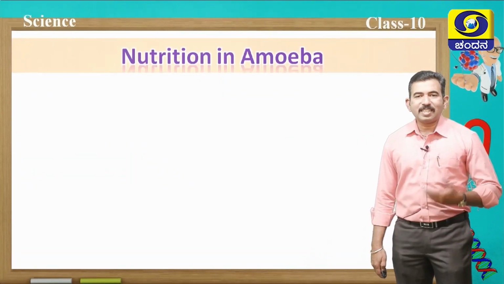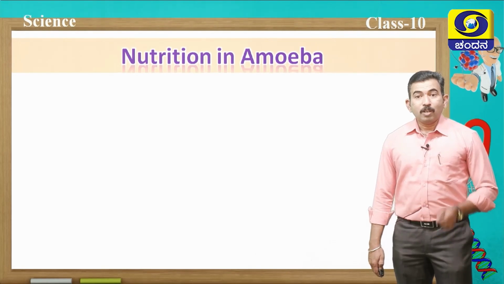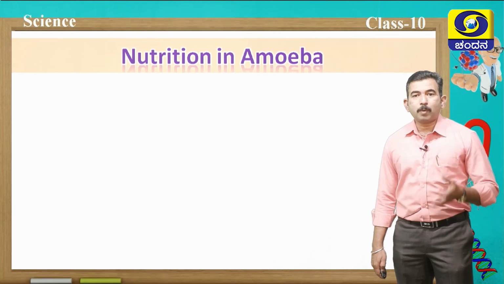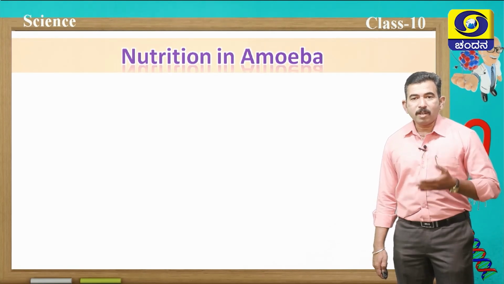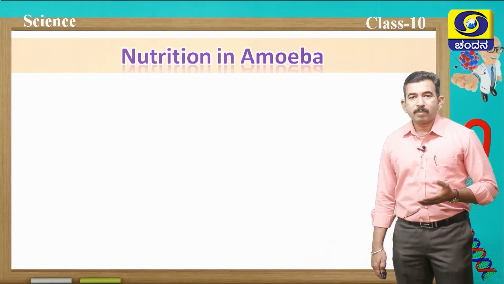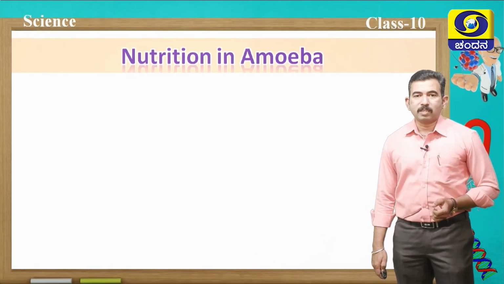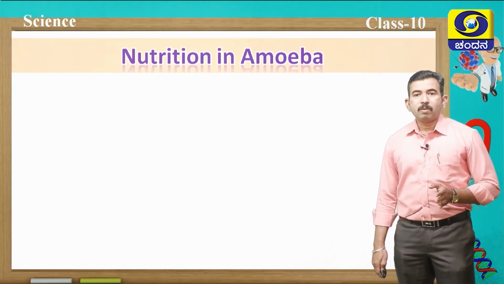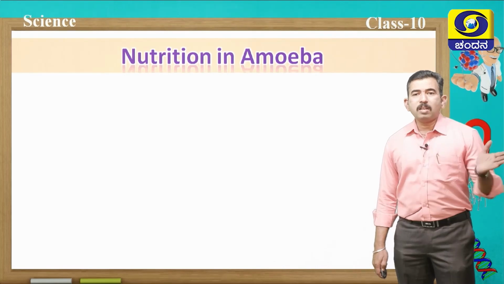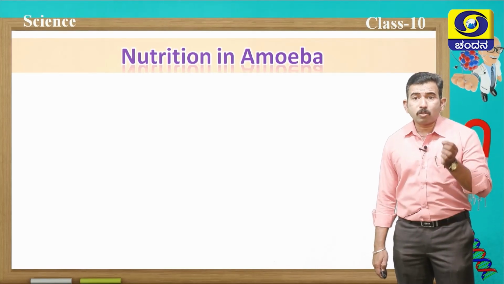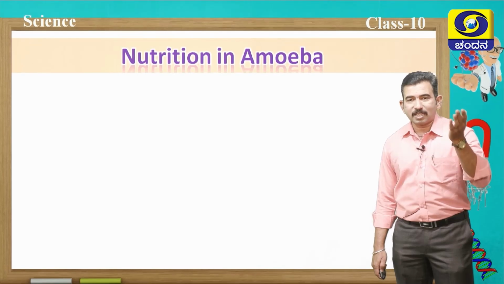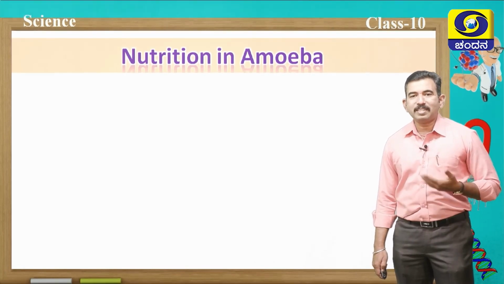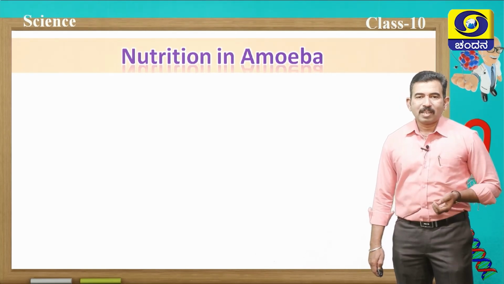Students, now let us discuss nutrition in amoeba. You all studied that nutrition is a process in which organisms procure food, utilize that food and obtain energy from that food to carry out their life processes. So, nutrition is a very important life process which takes place in all living organisms, including microscopic unicellular organisms such as amoeba, even multicellular complex organisms like human beings, and other animals also.